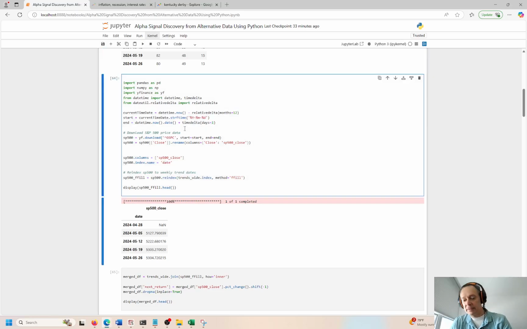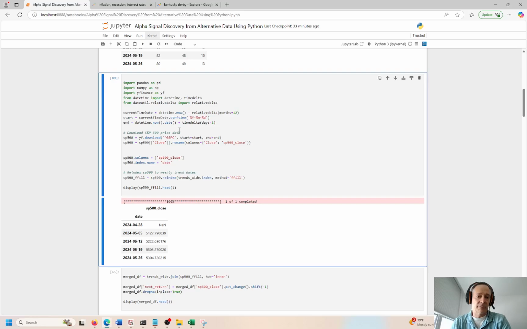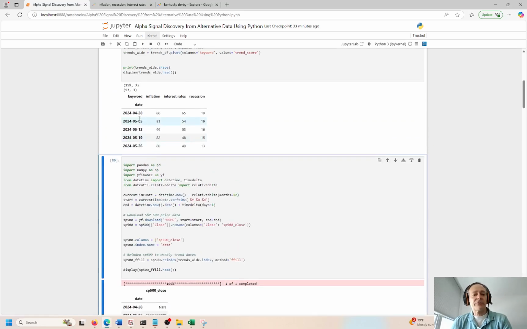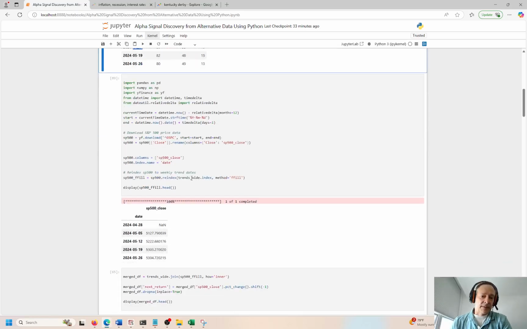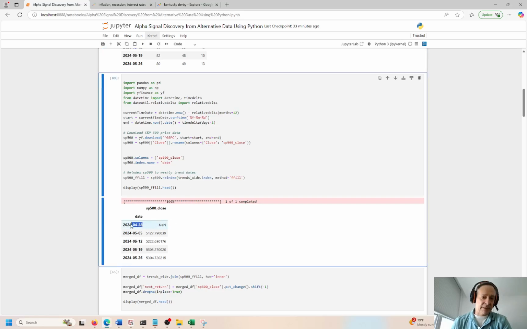Now let's go ahead and pull in the S&P 500 data. This is going to be our benchmark. I'm pulling in the close price, setting the index name to date. And then if you look real closely, this comes in as week-end data. So this is 4/28/2024, 5/5/2024, 5/12/2024. So we have to match this by doing a special forward fill. So our dates in the S&P 500 match what we're getting from Pytrends.